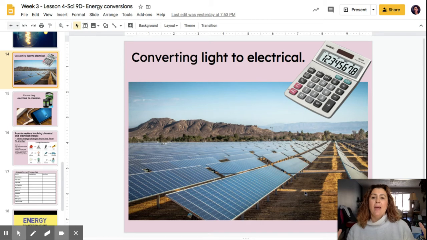These panels, what they can do is they can take the sunlight, and they take that sunlight and convert it into electricity. And that's how we can power homes, we can power cars now, and for example, we can power this calculator.